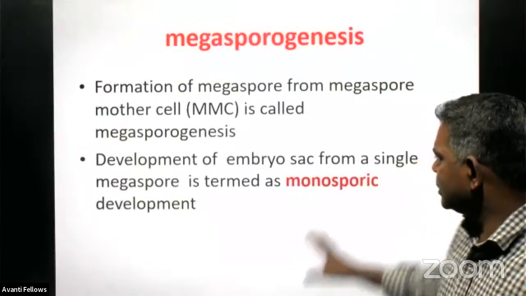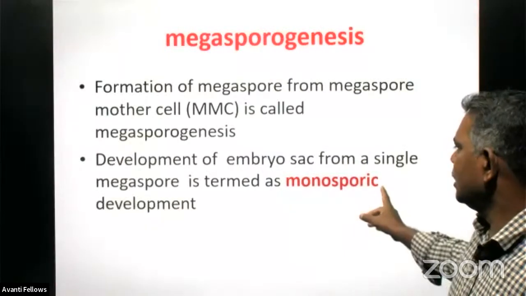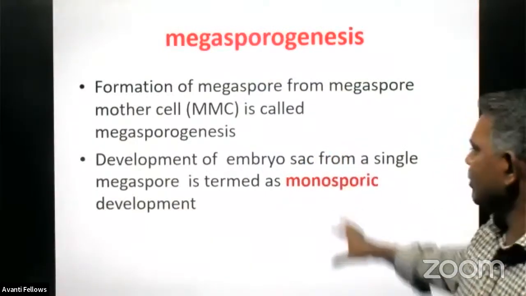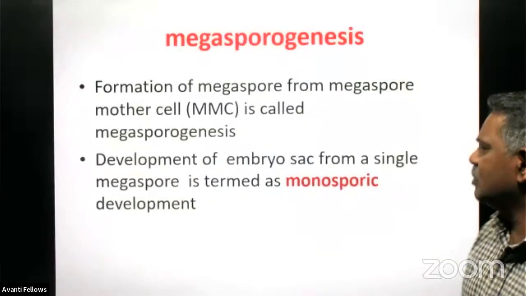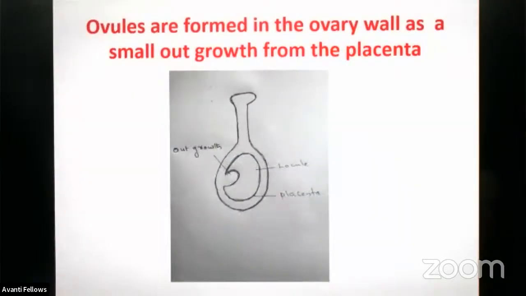See, in the embryo sac, normally there is only one embryo sac contained in an ovule, and this embryo sac is produced or developed from a single megaspore. What you can say is, the development of the embryo sac from a single megaspore only is termed as monosporic development.